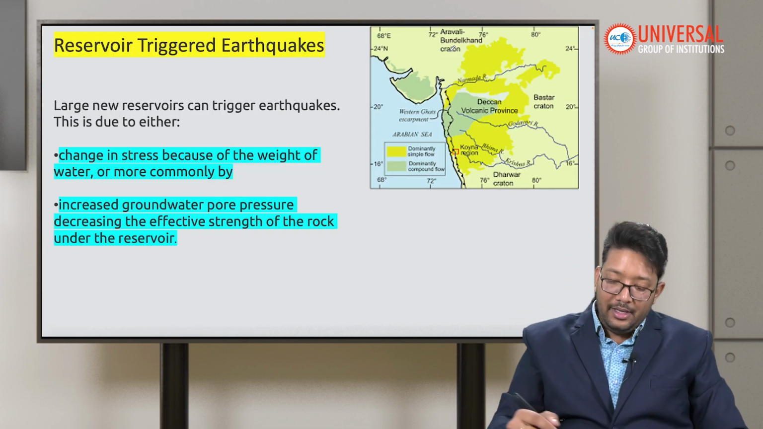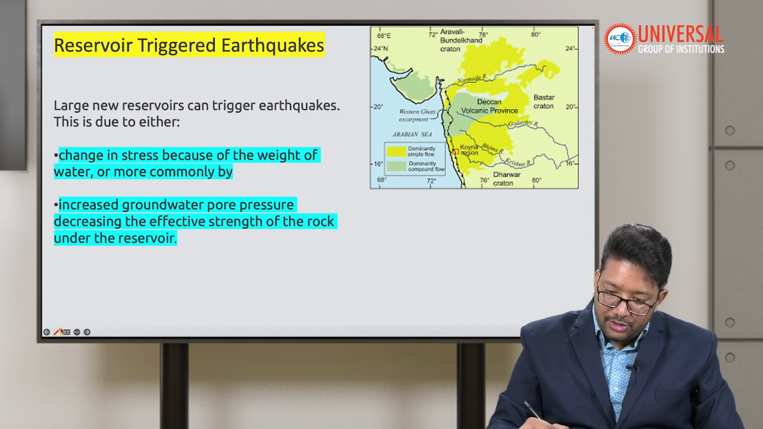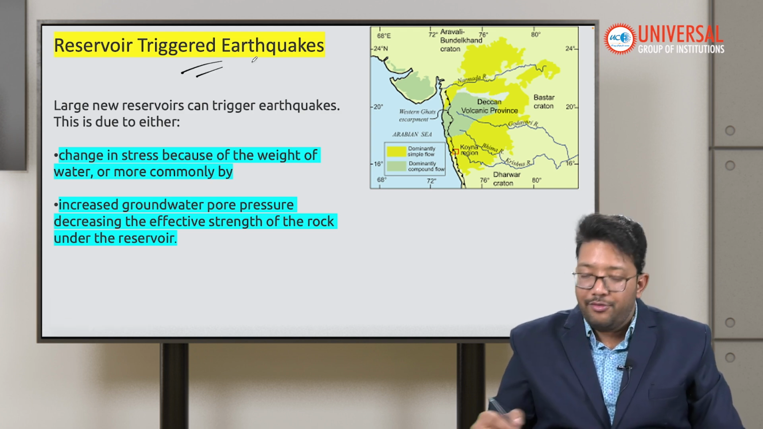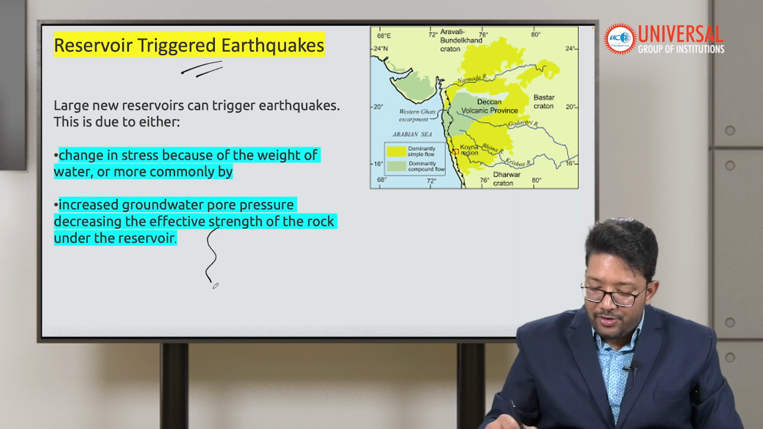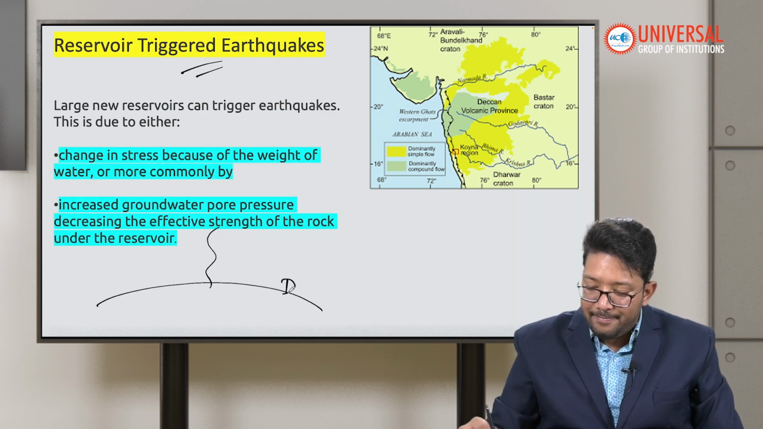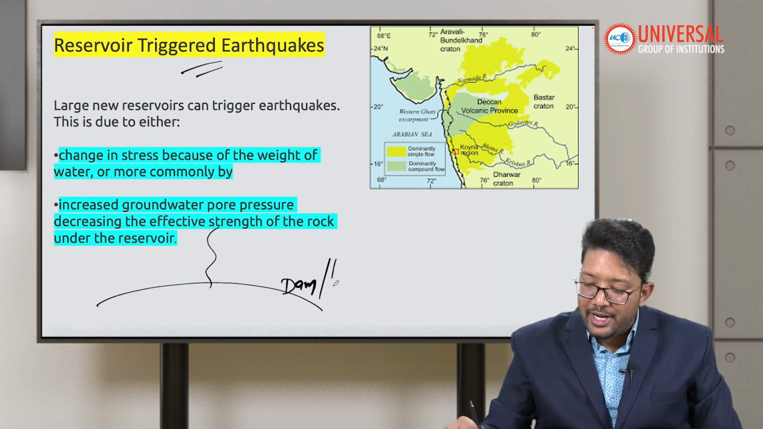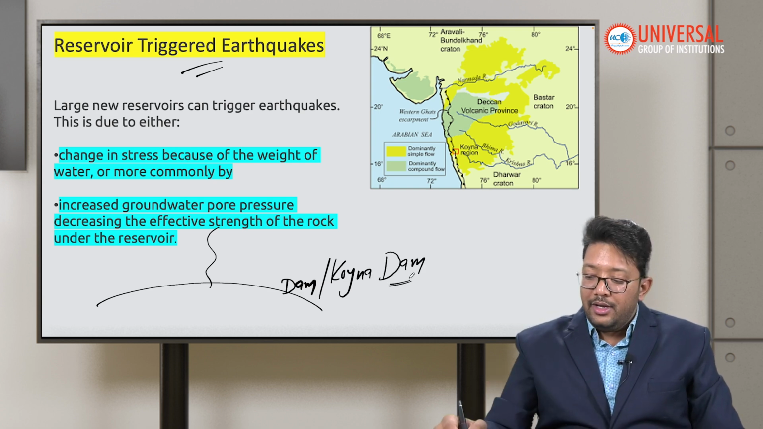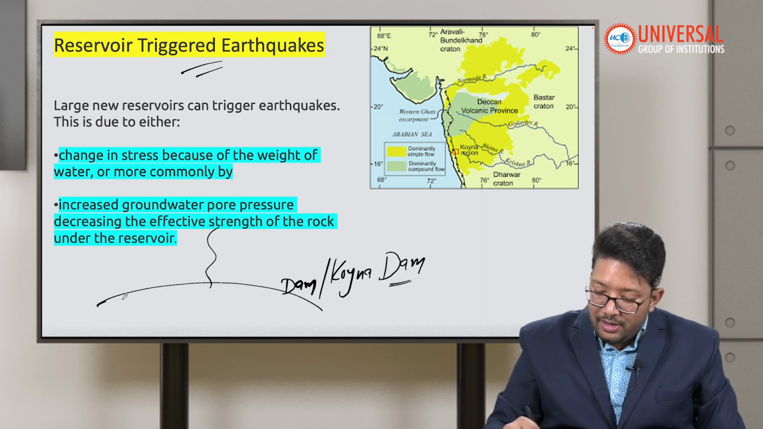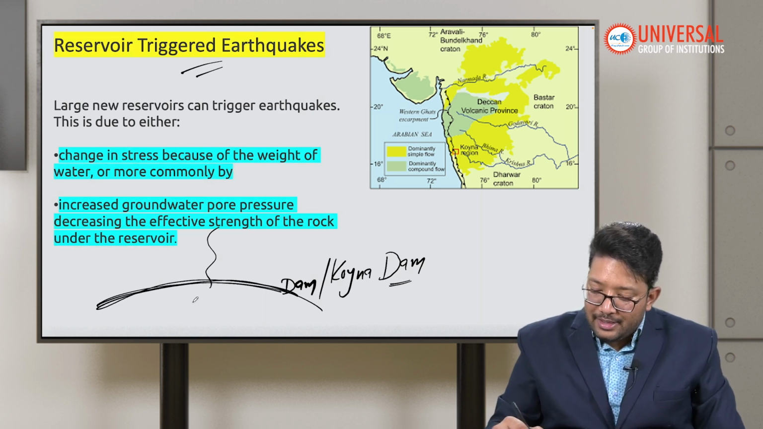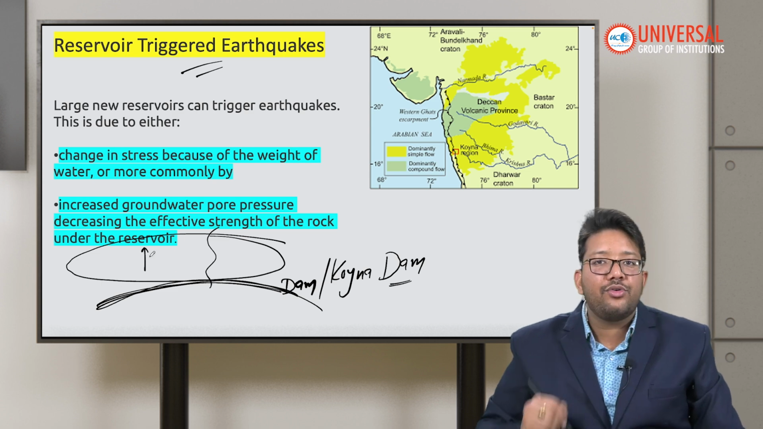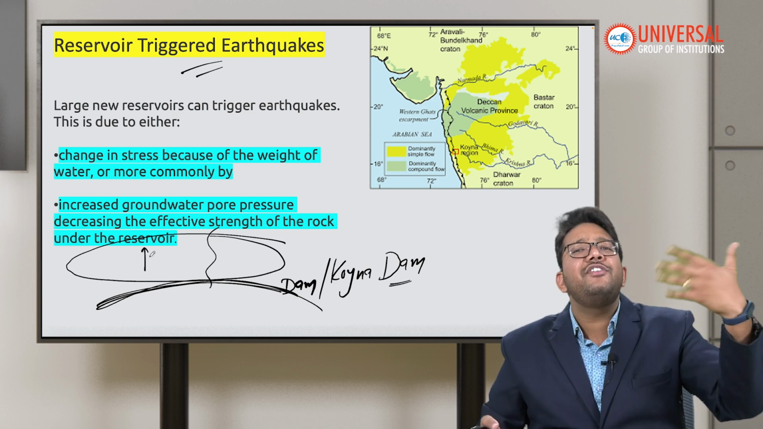In India there was one earthquake triggered by a reservoir. What is a reservoir? Suppose the river is flowing, and now we are putting a dam here. So we built the Koyna Dam, in Maharashtra. This particular structure is called the dam, and this area is called the reservoir. It becomes an artificial lake.